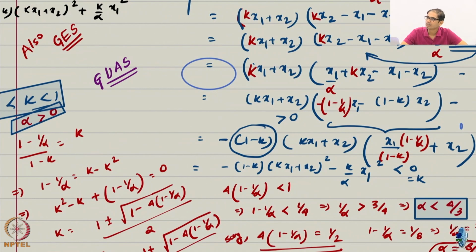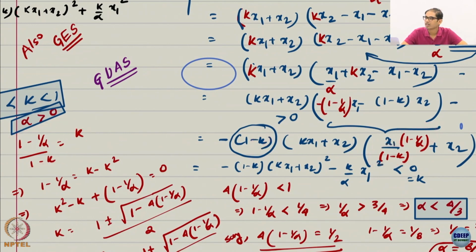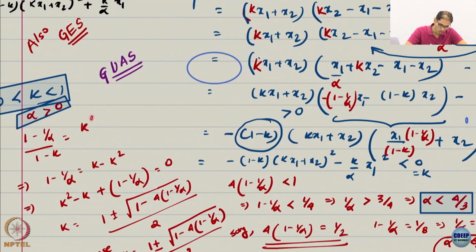Now all I need is for this to be equal to k. And of course I want k to be strictly less than 1, that is the other requirement. It is my choice, it is just a V, just some function I use for analysis, it is not changing anything. Now you just have to check the feasibility of this.